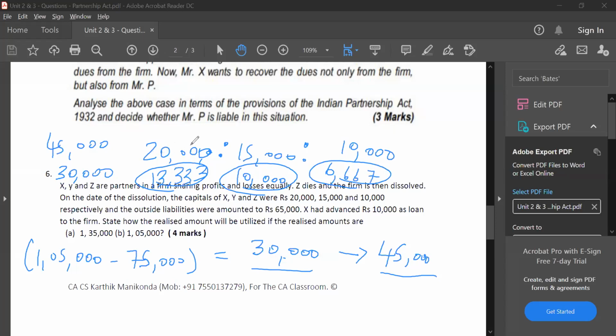The balance will be shortfall. So each partner will take the shortfall. A will have a shortfall of around 6,667, B will have a shortfall of 5,000, and C will have a shortfall of 3,333. Understood, guys? Have you all understood the concept here?